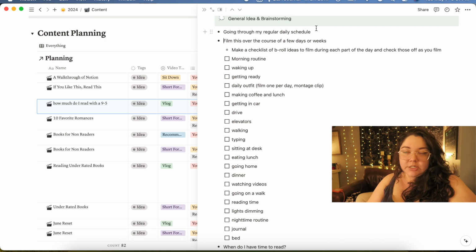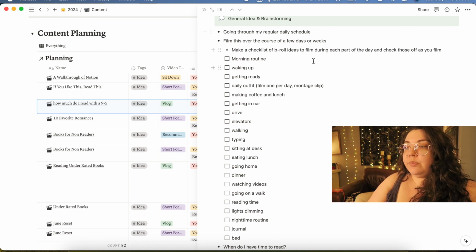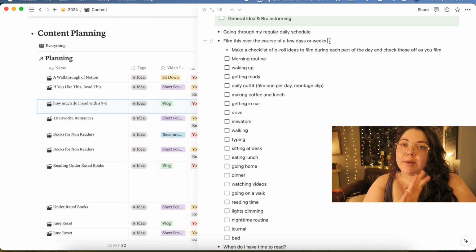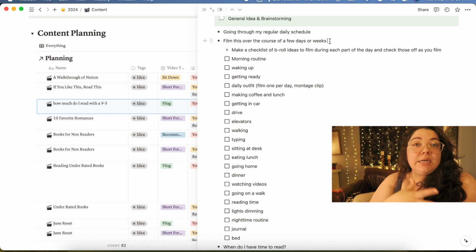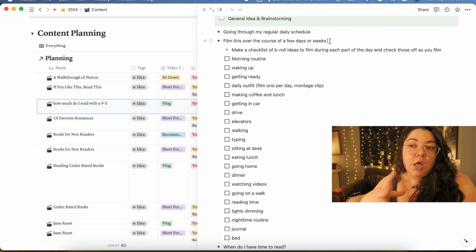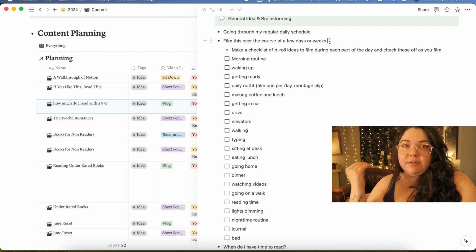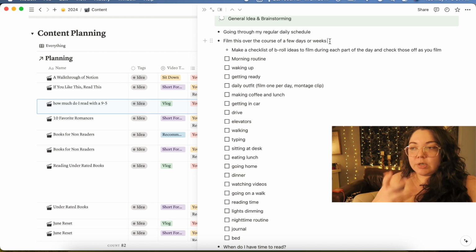I want to go through my regular day with you guys. I want to film this over a couple of days so that I can really get a whole picture of what my reading looks like, because on Mondays, Tuesdays, I tend to not be able to read. Wednesdays, Thursdays, I can fit in a little bit of time, but then my Friday, Saturday, and Sunday, I have a little bit more time to read.